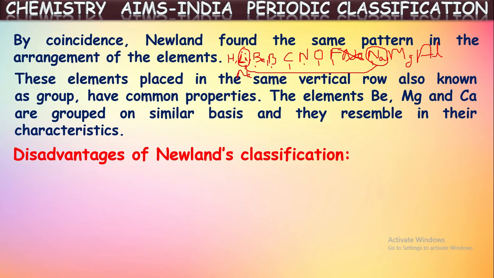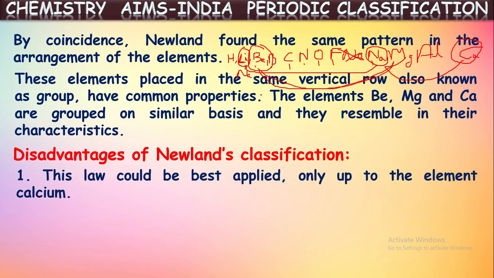Okay, if you consider beryllium, the consecutive eighth element will be magnesium. These two elements have similar properties. And from magnesium, if we count, the consecutive eighth element will be calcium. So in that way, these three, beryllium, magnesium and calcium have similar chemical properties. So he kept these three elements as one group. Okay. So in this way, he classified elements into octaves. But in this also, some limitations are there. Let us see what those disadvantages are.